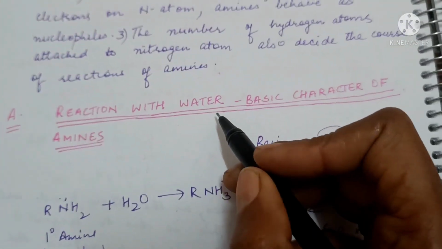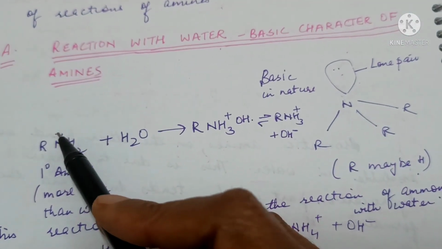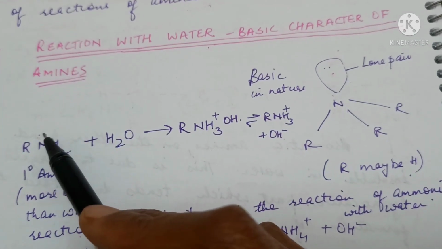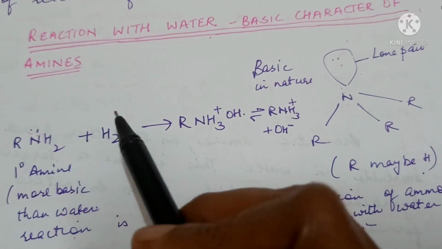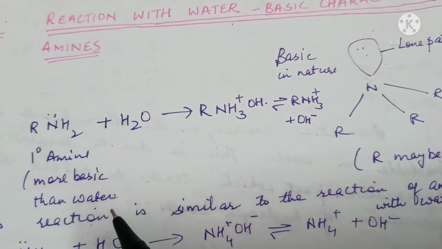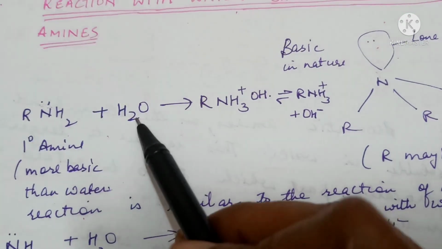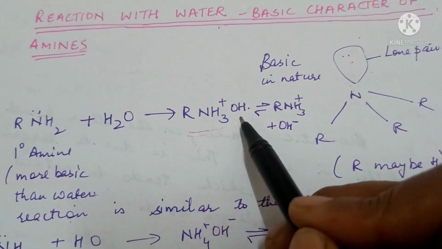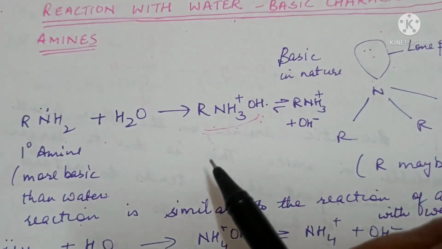So the first reaction is the reaction with water, the basic character of amines. Amines have a lone pair of electrons, and because of this lone pair, they tend to donate these electrons to H plus given by water. So amines act as a base. These amines are more basic than water, so they will donate electrons and accept a proton from water to form an alkyl ammonium salt, alkyl ammonium hydroxide.